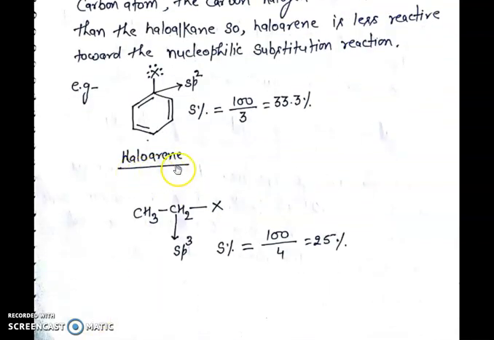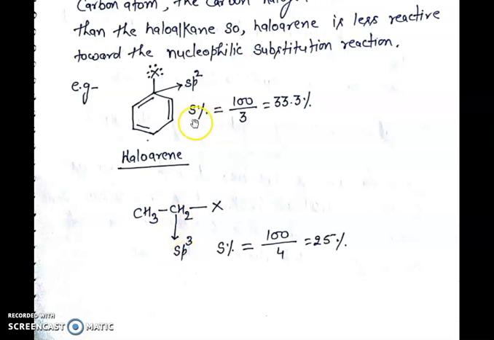In the case of haloarene, the carbon atom attached to the halogen atom is sp2 hybridized, while in the case of haloalkane, the carbon atom attached to the halogen atom is sp3 hybridized.